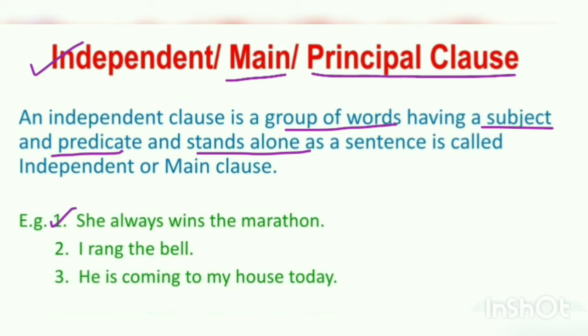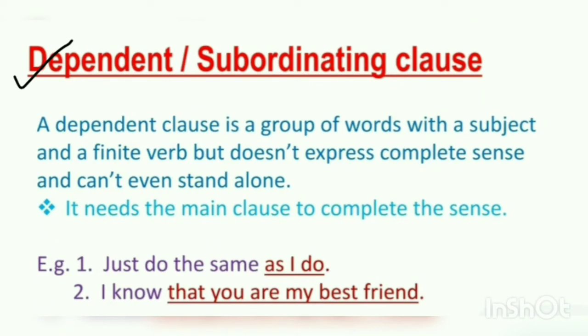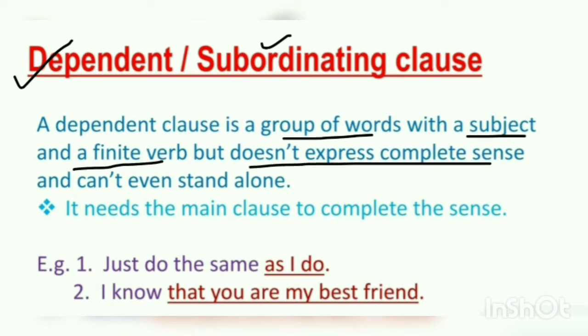Examples: She always wins the marathon. I rang the bell. He is coming to my house today. You can see all three examples of principal clause are showing complete sense. That's why they are independent clauses. Number 2, dependent or subordinating clause. A dependent clause is a group of words with a subject and a finite verb but doesn't express complete sense and can't even stand alone. It also needs the main clause to complete the sense.